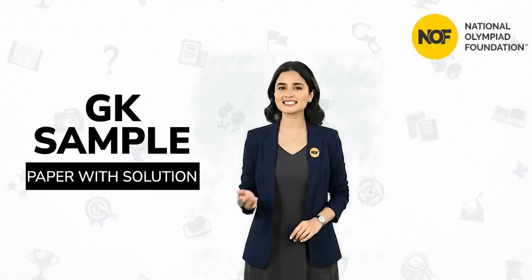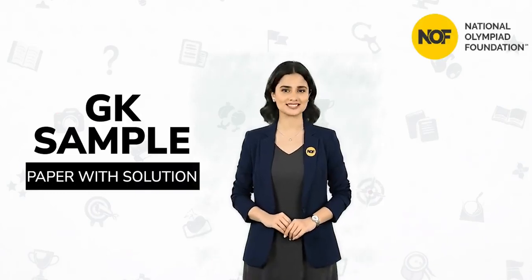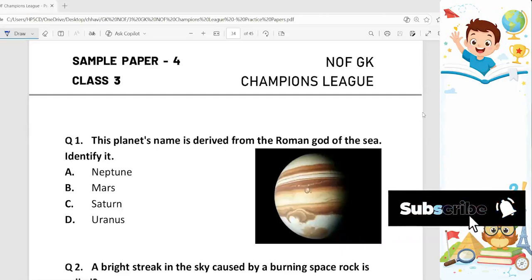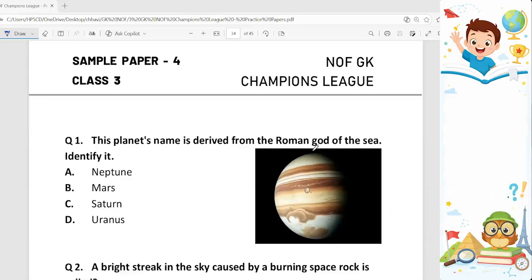Here is your GK sample paper with solutions. Hello kids, today we are going to solve GK class 3rd sample paper 4. So let's begin. Question number first. The planet's name is derived from the Roman god of the sea. Identify it. Our options are Neptune, Mars, Saturn and Uranus. And the correct answer is Neptune.